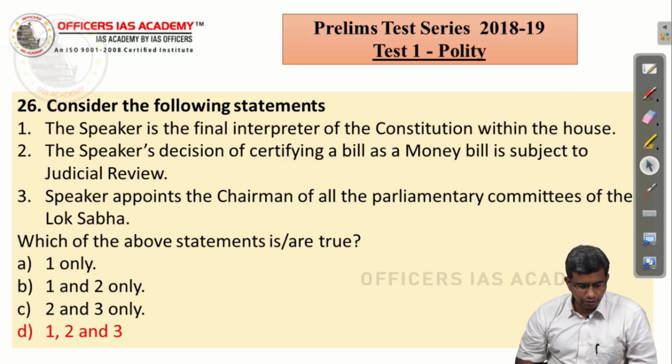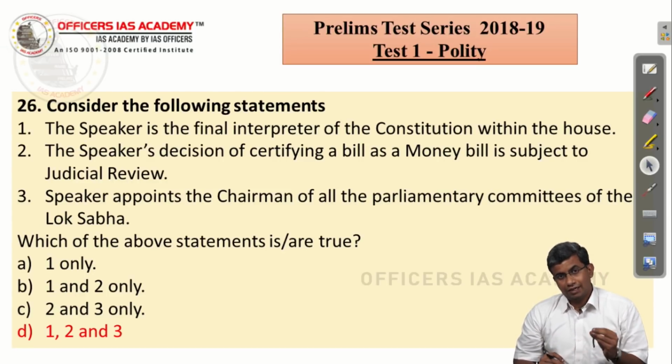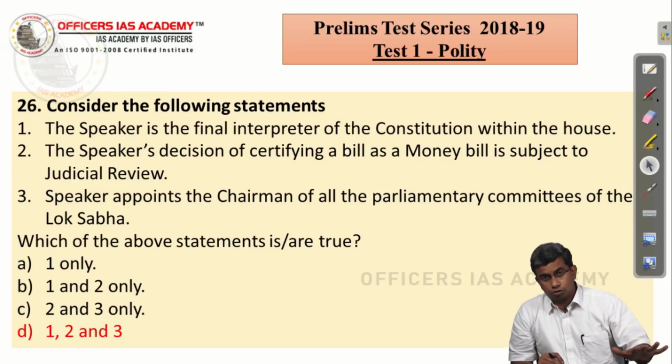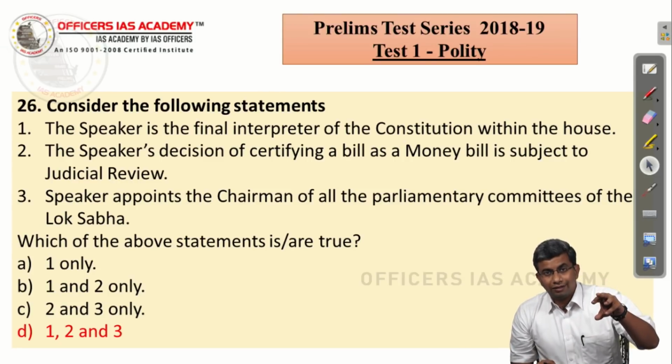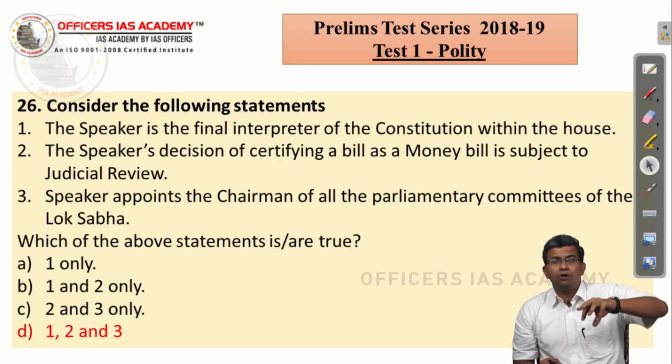Consider the following statements. The Speaker is the final interpreter of the Constitution within the house. The Speaker's decision of certifying a bill as a money bill is subject to judicial review. This is also linked to current affairs. There is the Aadhaar Act, which has been declared constitutional by the Supreme Court. But what was one of the questions before the Supreme Court in that matter? Whether the Speaker's decision to certify a bill as a money bill is subject to judicial review or not.